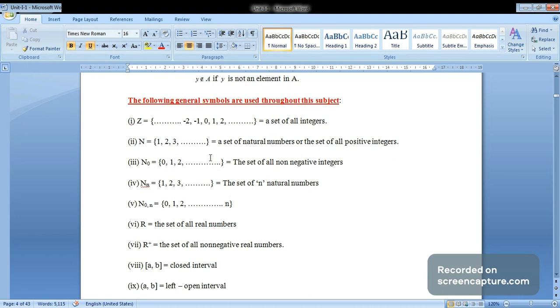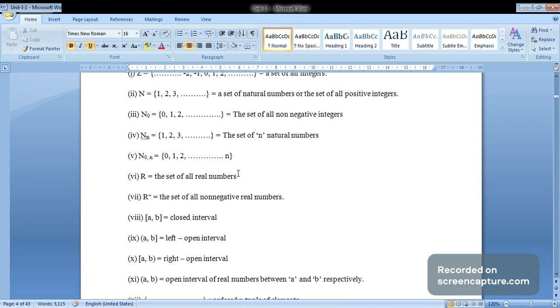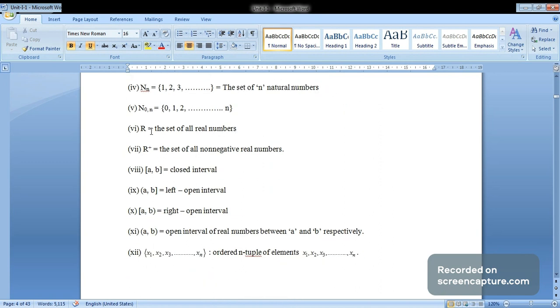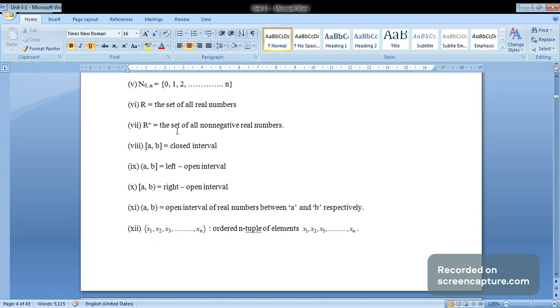Next, we define the non-negative integers, defined as N naught: 0, 1, 2, 3, and so on. Next, we define the set N_n of natural numbers: N_n equals 1, 2, 3, up to n. N_0 n means 0, 1, 2, 3, up to n. Here, capital R is the set of all real numbers. R plus is the set of all non-negative real numbers.